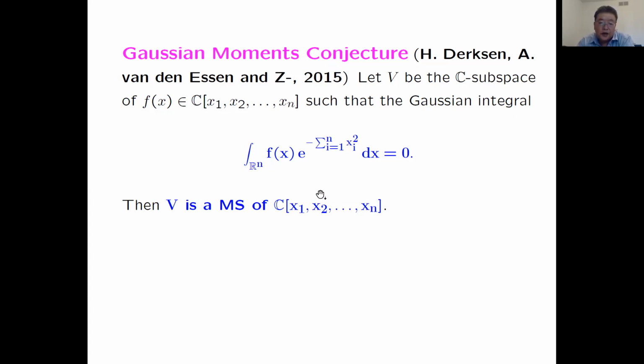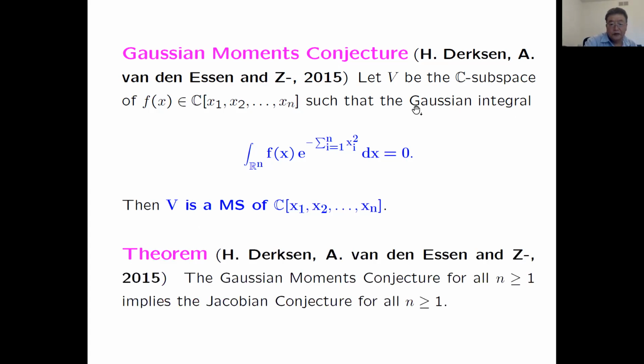This conjecture claims V must be a Mathieu subspace of this polynomial algebra. So again, formally it's just about whether a subspace is a Mathieu subspace or not. The Gaussian moments conjecture also implies the Jacobian conjecture.